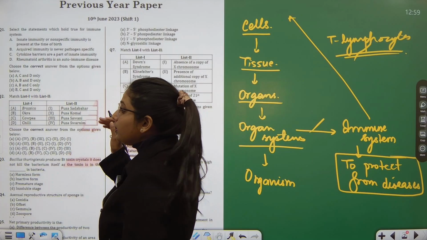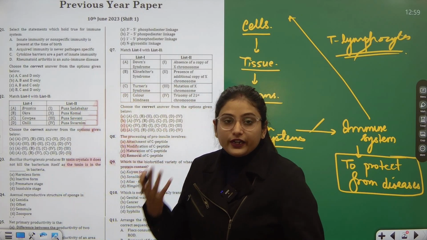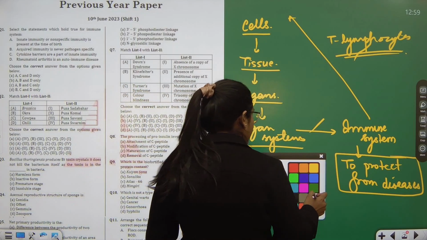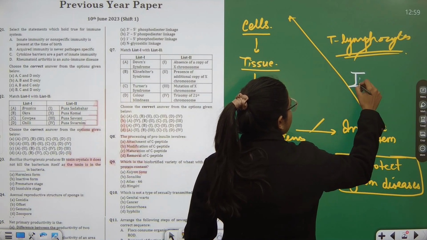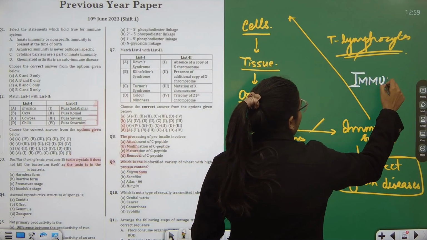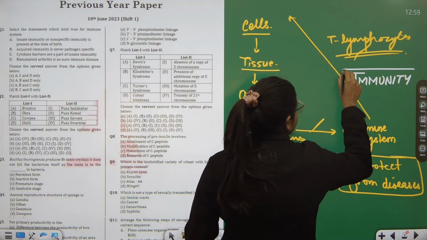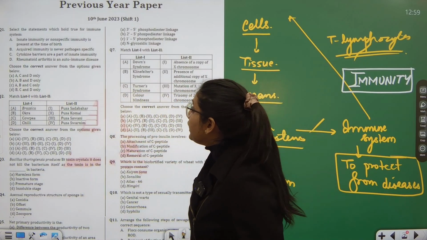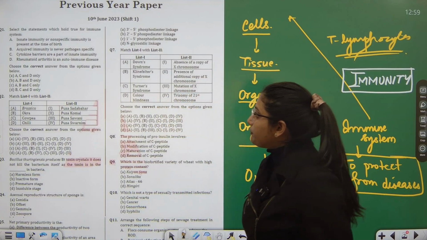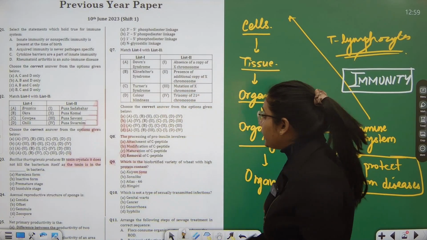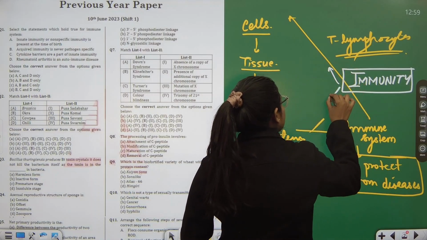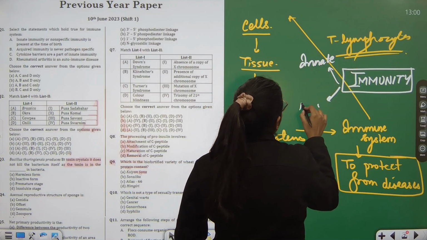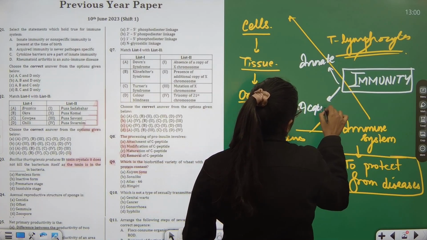The protection which the immune system offers is termed as immunity. Now, talking about immunity, innate or non-specific immunity is present at the time of birth. That means this protection offered is further of two types: innate and acquired.